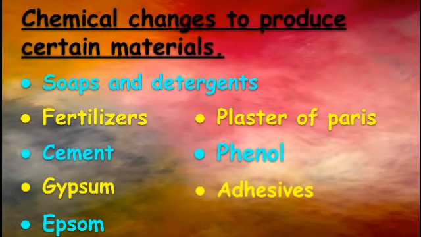Okay children, we can use chemical changes to produce certain materials. For example, soaps and detergents, fertilizers, cement, gypsum, Epsom salt, plaster of Paris, phenol and adhesive. So, we can study about the manufacturing process and the usage of certain materials we use in our daily life. So, let's see one by one.